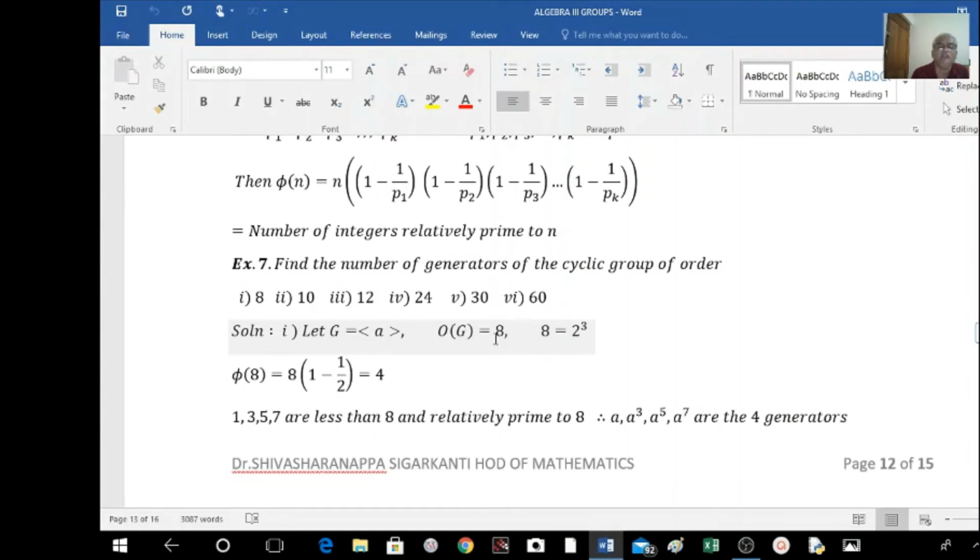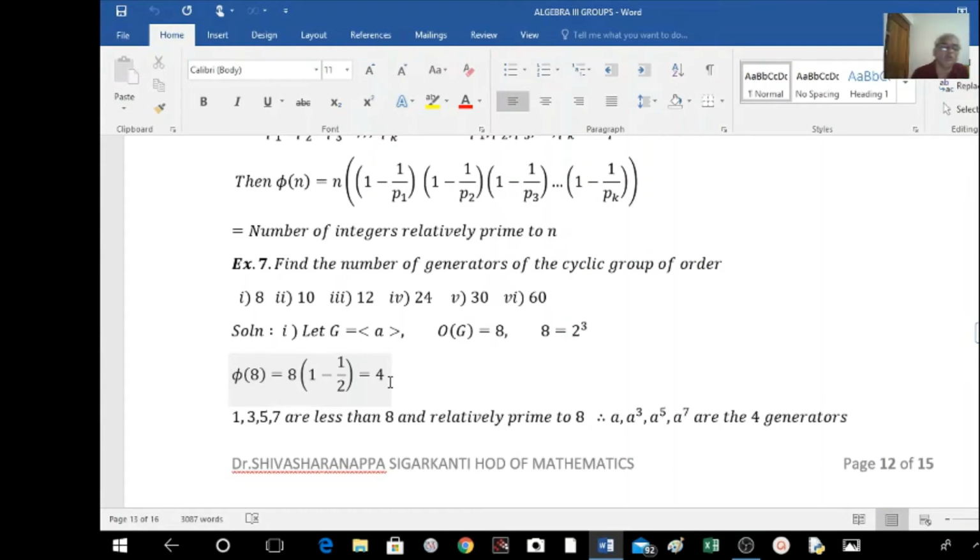Right. And we write this 8 as 2 to the power of 3. That is, prime to the power of something. Here we have only p1, no p2, only p1. Then according to this formula, phi of 8 is equal to n into 1 minus 1 by p1, that is 8 into 1 minus 1 by 2. This is 8 and this is half. This is equal to 4. So totally 4 integers are there which are less than 8 and relatively prime to 8.